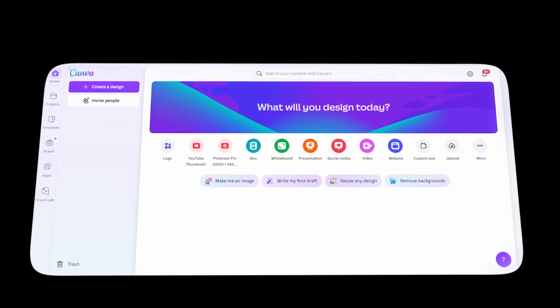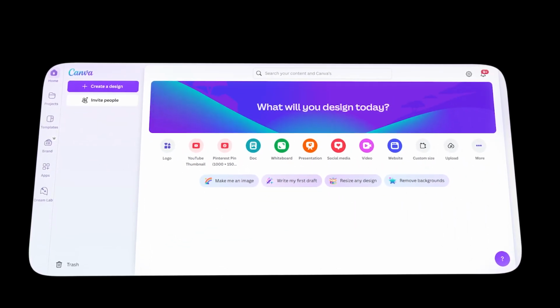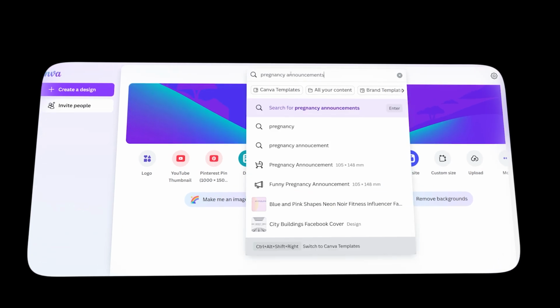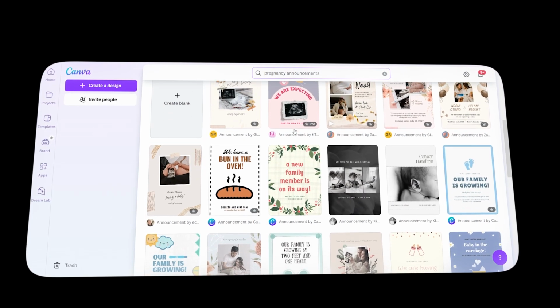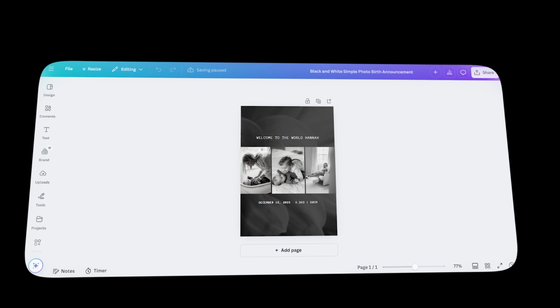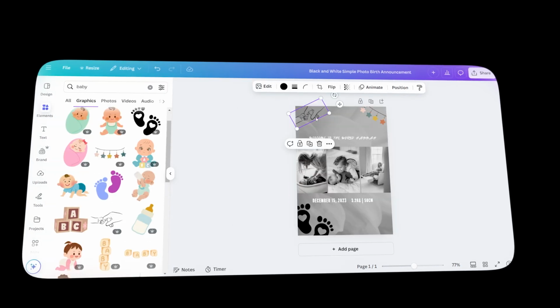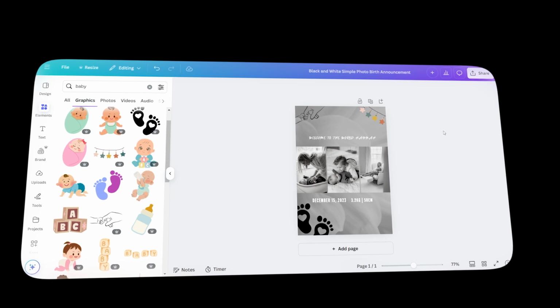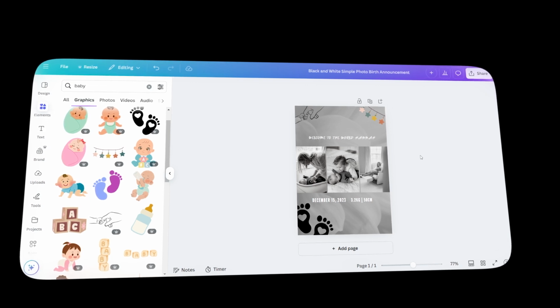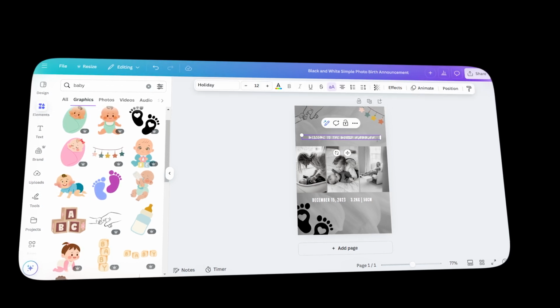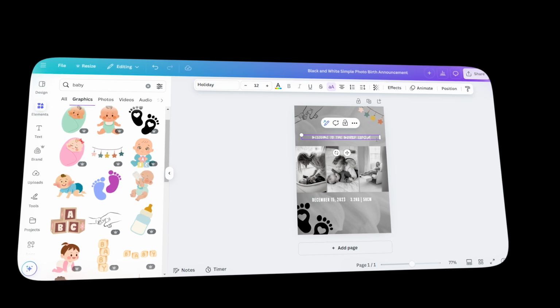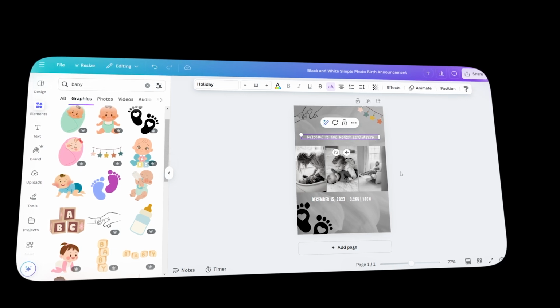Let's say we want to make a customizable digital pregnancy announcement. Just search for pregnancy announcements in the templates library and pick a template that you like the look of. Open it up, and then you can edit the template. You can easily change the colors, fonts, and images on Canva. Add images that are baby related, which you can search for in the Elements tab. You can add placeholder text here too. For example, I can replace Bennett with insert last name. Whoever buys this template can customize the last name.